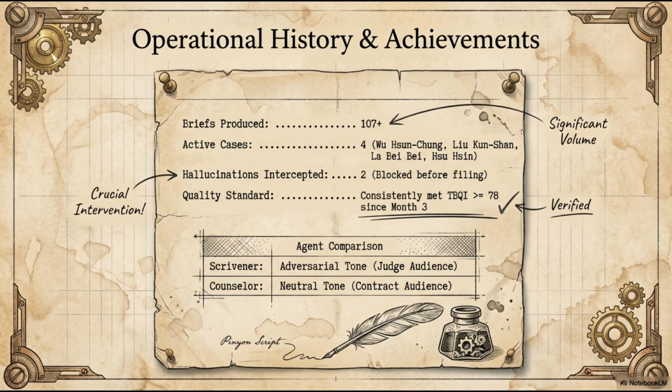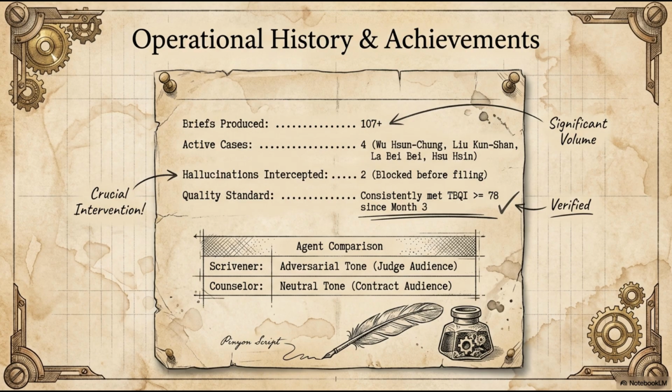The composite scores were close. Human average, 77.2. AI average, 76.4. Less than a point apart. But here's what matters more than the scores. The AI briefs took an average of 47 minutes to generate. The human briefs took an average of 14 hours to write. Even accounting for the attorney review time needed for the AI output, about 2 hours on average, the time savings are enormous.